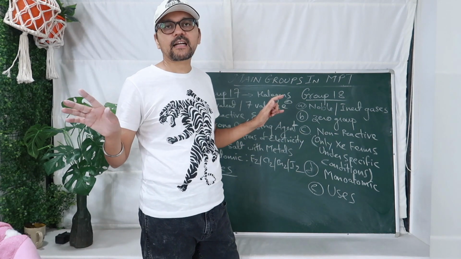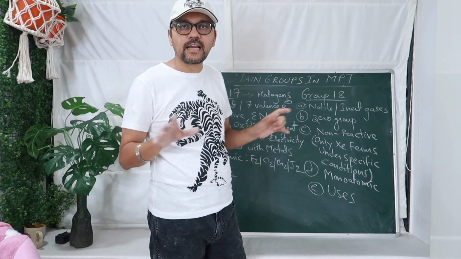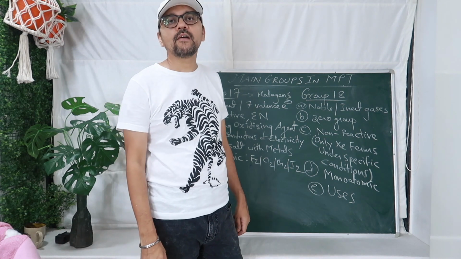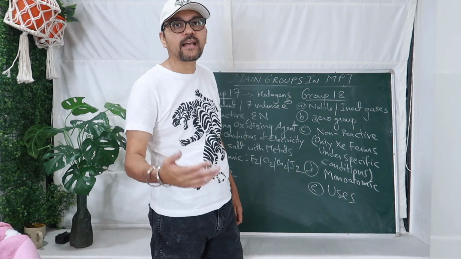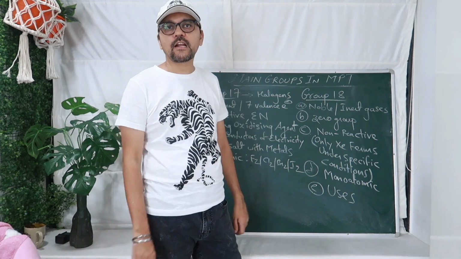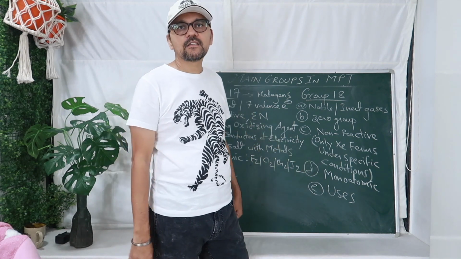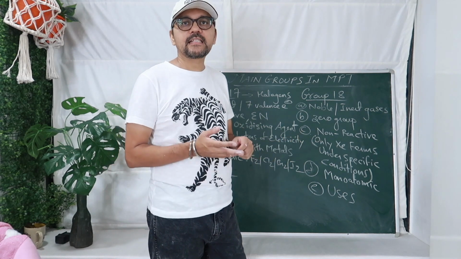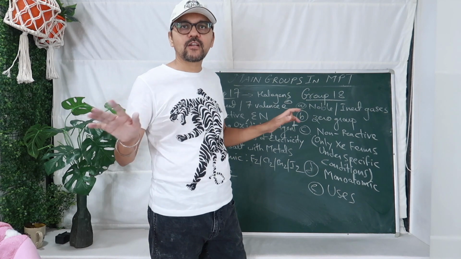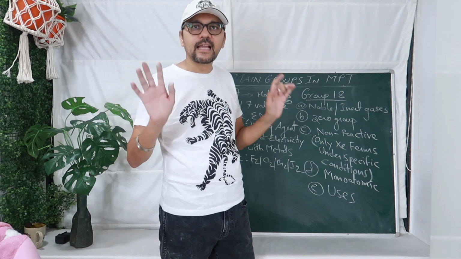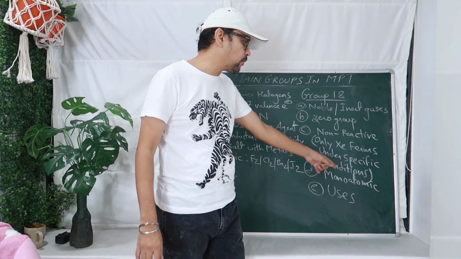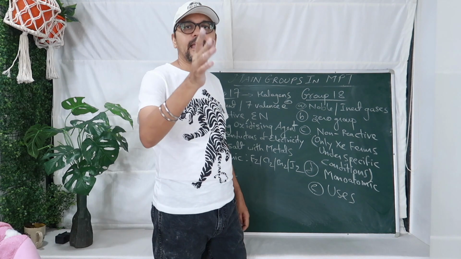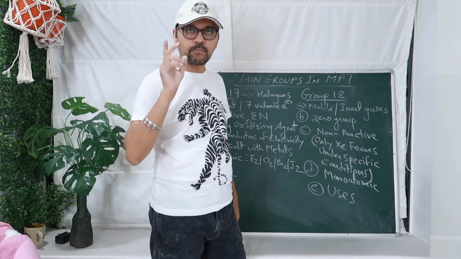Non-reactive, not going to react with anyone. Only xenon forms compounds, which, if you take science further, you will study in 11th and 12th: XeF2, XeF4, XeF6. Few compounds of xenon are observed. So xenon reacts with electronegative atoms like fluorine and oxygen and forms compounds. Otherwise helium, neon, argon are still bachelors. To date no compounds of these have been formed, they exist alone. And all of them are monoatomic. That is why the formulas are He, Ne, Xe, Kr. So monoatomic, single atom.